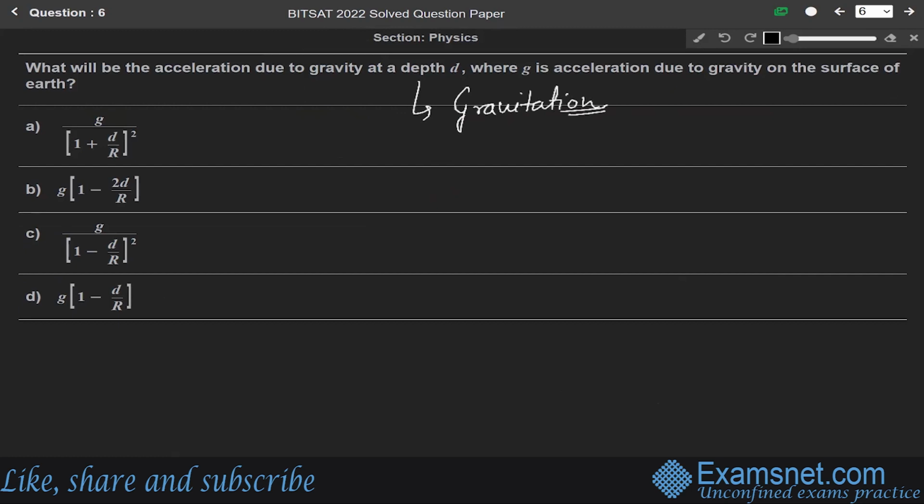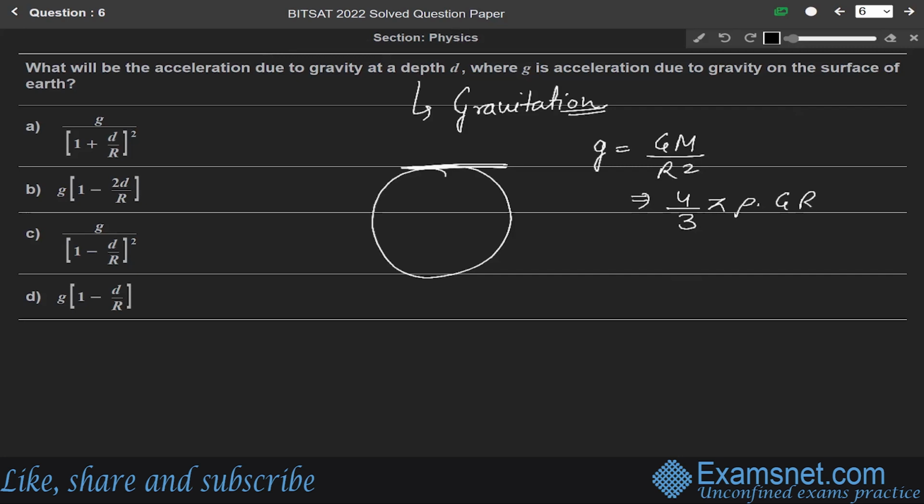Okay. Acceleration due to gravity on the surface of the earth is given by g equals GM over R square. So we can write it as 4 by 3 pi rho G R. How do we write it like this? Since we know that M is equal to volume into density, and volume is 4 by 3 pi R cube. So in place of M, we have written 4 by 3 pi R cube into density.